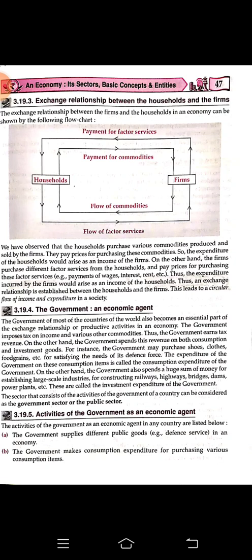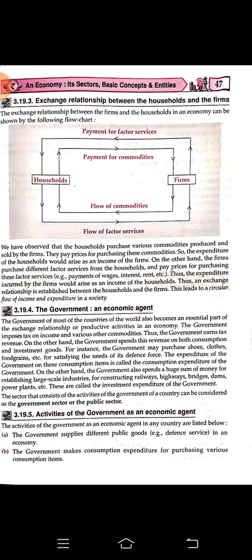And we have investment expenditure. Investment expenditure means the investment which is done by the government in order to earn something, for example railways, bridges, highways, dams, power plants. All these come under investment expenditure. The sector that consists of the activities of the government of a country can be considered the government sector or the public sector.